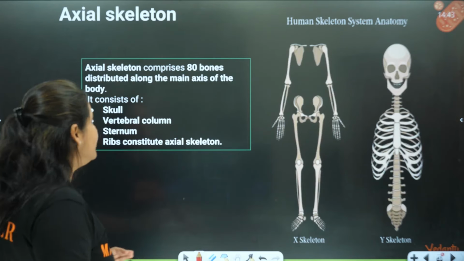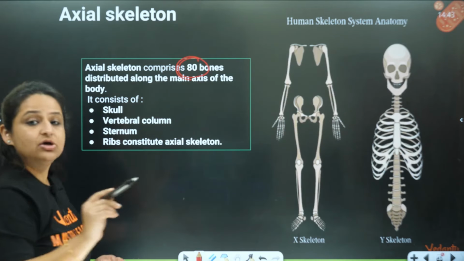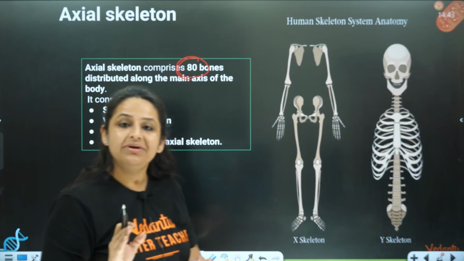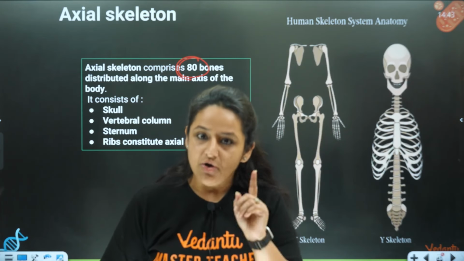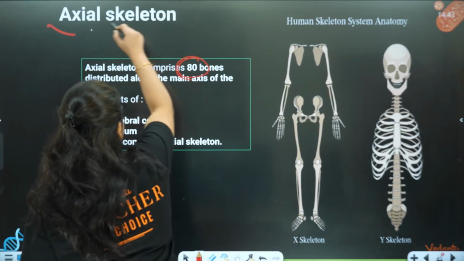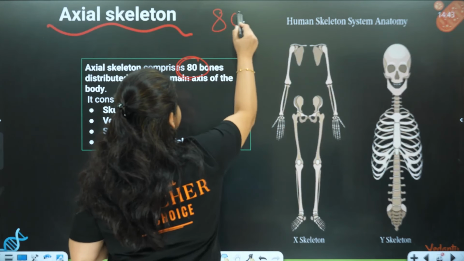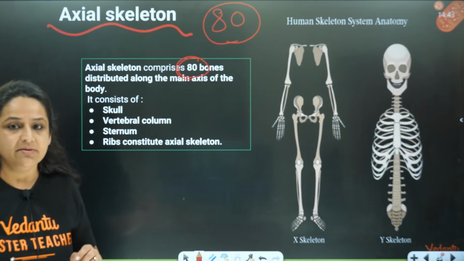Okay, so you can see over here, the axial skeleton comprises 80 bones. In the starting I told you there were how many bones in our skeletal system? There were 206 bones, right? And out of those 206 bones, the axial skeleton alone comprises 80 bones. So we are going to talk about all these 80 bones, right?